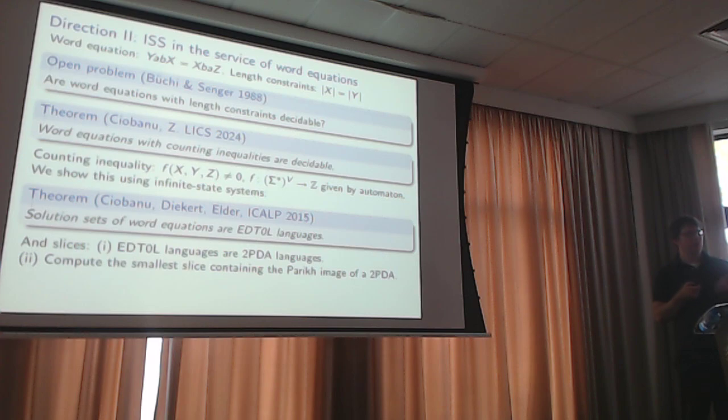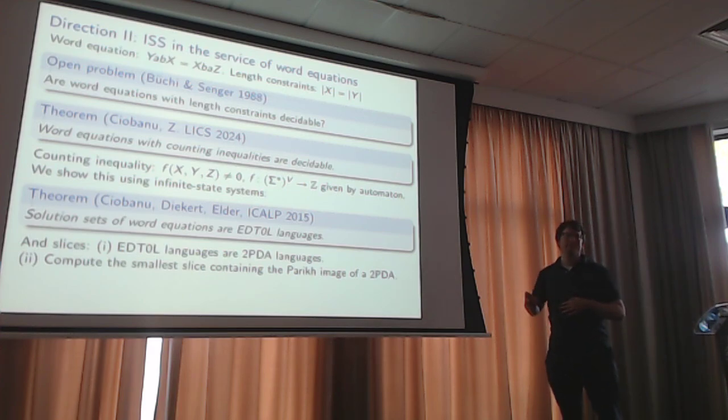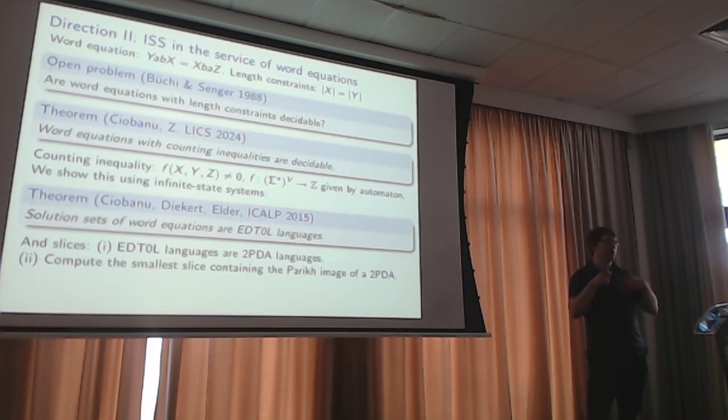When you can compute the smallest slice containing the Parikh image, it means that for any other given slice, you're contained in that other slice if and only if the slice closure is contained in that. So if you have the slice closure in your hand, you can check inclusion into any given slice. In particular, the one that says f equals 0.